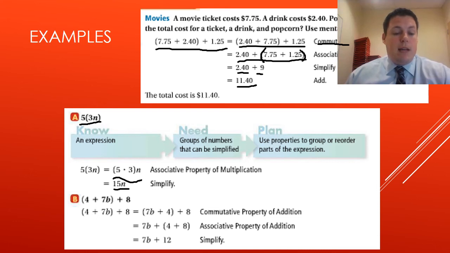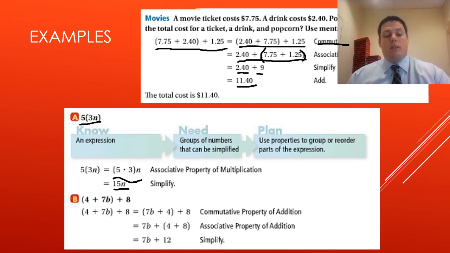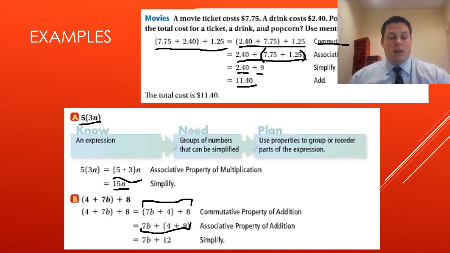The same thing if I'm adding a group 4 plus 7b, and then there's a standard $8 that I'm charging to everything. It's easier just to switch this group around. If I change the order to look like this, and then regroup it using the associative property to look like this, I can simplify this longer equation to be 7b plus 12.